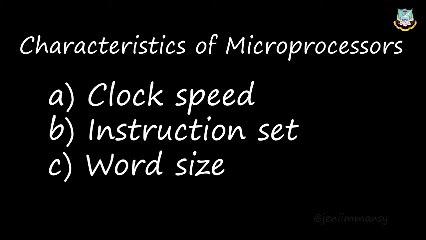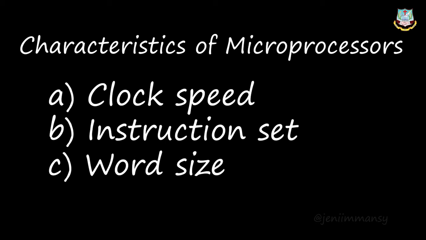Okay, clock speed. First, let's see the definition of clock speed. Okay, clock speed means every microprocessor will have an internal clock. This will be measuring or regulating the speed of the instruction execution. The execution of the instruction will be depending upon this internal clock only. As per the clock speed only this microprocessor will work. Okay, so the speed at which a microprocessor executes an instruction is called the clock speed. This is measured in megahertz, MHz, or gigahertz, that is GHz.